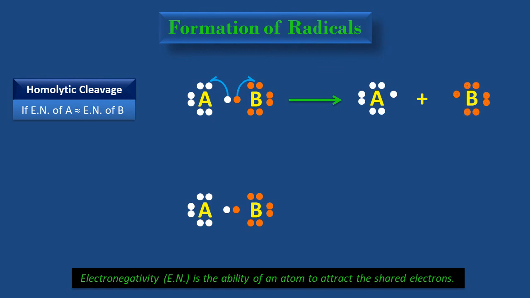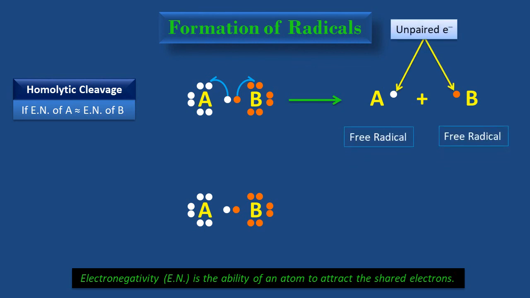For the sake of simplicity, we do not write electron pairs with their symbols. So these are free radicals of A and B, and these are their unpaired electrons.